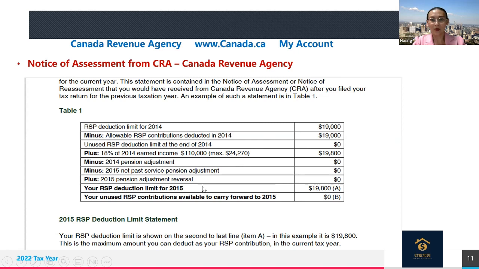So what's the most important one? You will see there are many calculations, but at the end, you will see this amount: your RRSP deduction limit for this year. So this is the amount that you can use, okay? If in the previous years the person never used the RRSP room, it will be accumulated.